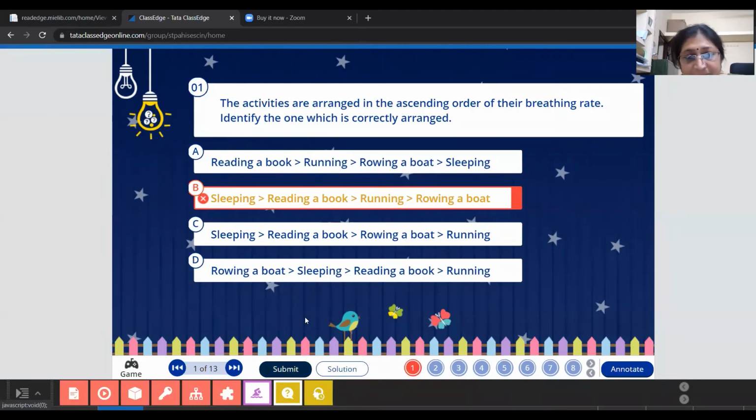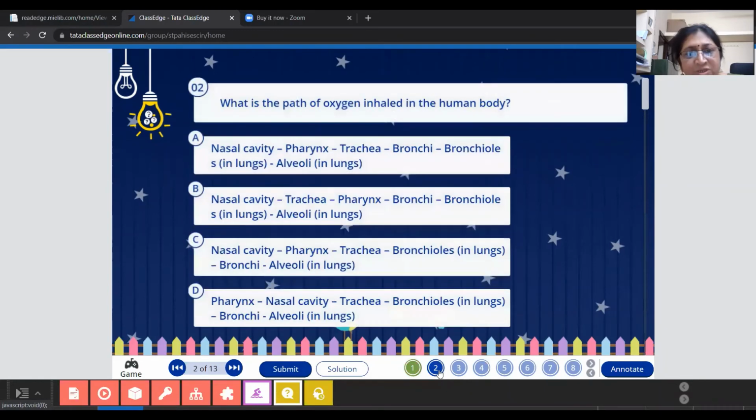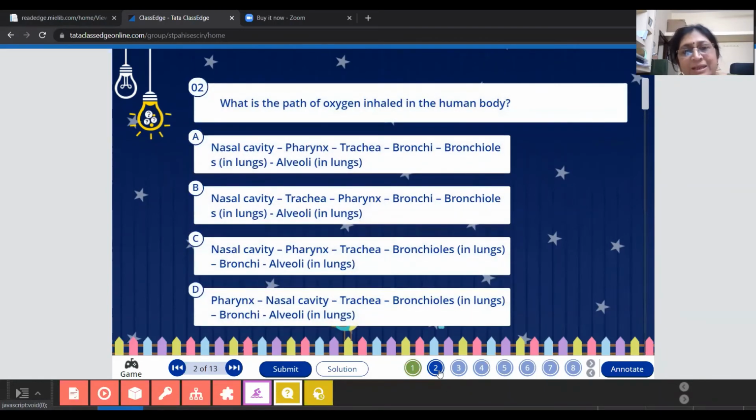Ma'am, sleeping, reading book, rowing boat, and running. The third answer, maybe it is correct. Okay, so submit that. It is the correct answer. In sleeping, you need less energy than reading a book, then rowing a boat, and then running. Okay, so we will go to the next question. What is the path of oxygen inhaled in the human body? Just tell me the path.